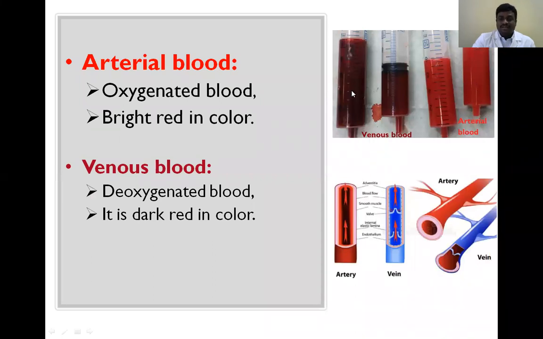Next one is venous blood. Venous blood is deoxygenated blood. It contains less oxygen and more carbon dioxide. Whatever carbon dioxide is produced from the metabolic reactions is carried by the venous blood. So venous blood is deoxygenated blood. It is a little bit dark compared to the arterial blood. So it is dark red in color.